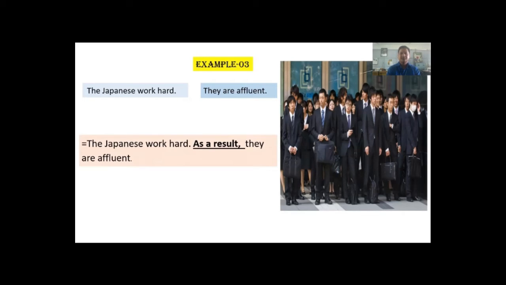So here, as the second sentence expresses the consequence or result of the first sentence, I have used as a result. So here, as a result is my sentence connector. I hope you have understood my examples well. Let's move to the next example.